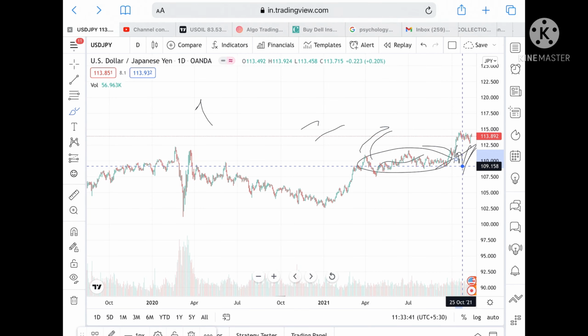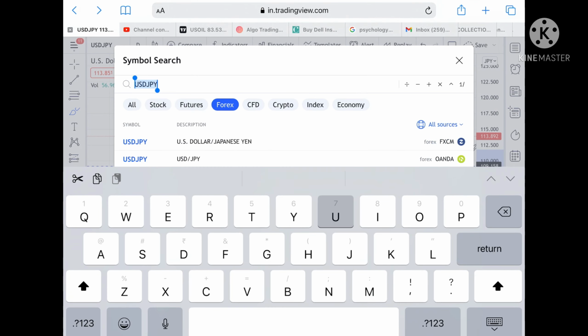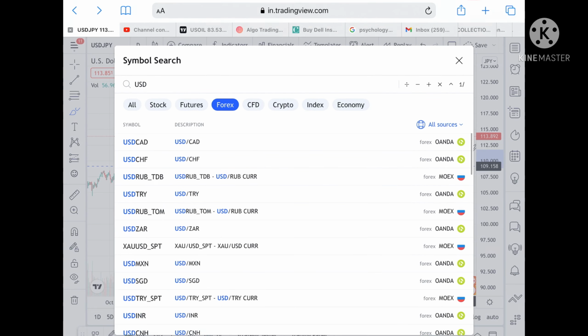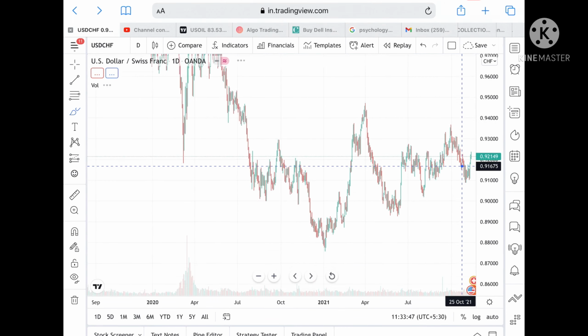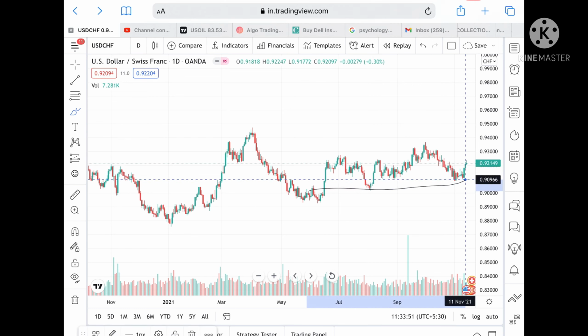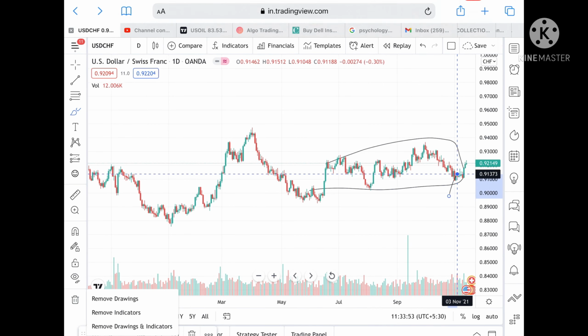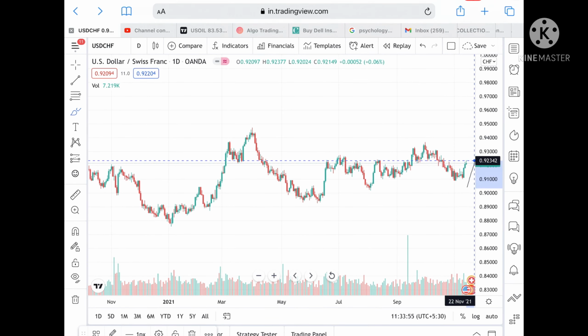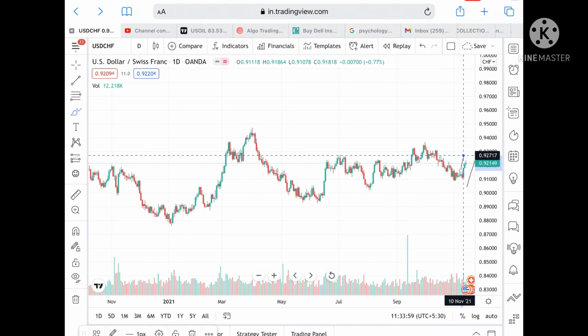If we talk about USD CHF, now in USD CHF, we can see it is continuously in this particular range. So once this range breaks upside, suppose it sustains this level, then we can see it can go and touch a level of 0.92342, and from there we can see a level of 0.92717.